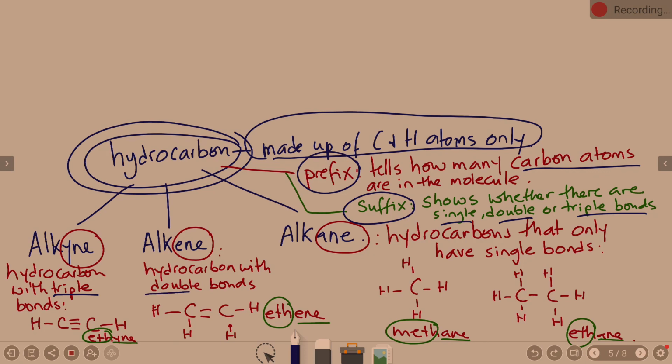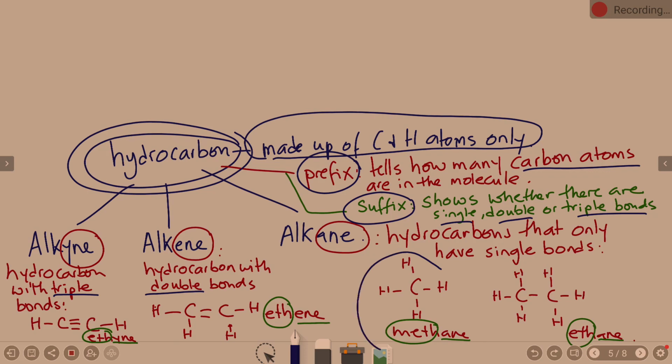An alkene is a hydrocarbon with a double bond, at least one double bond. And an alkane only has single bonds. We're specifying that we're looking at the carbon. It doesn't matter if I have other elements that are doubly bonded to something else. I care about whether the carbon has a single, double, or triple bond. This is important. So here we've used the example of ethene, ethane, and ethyne.